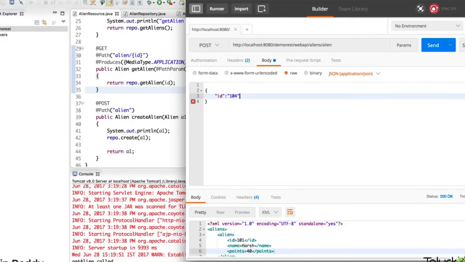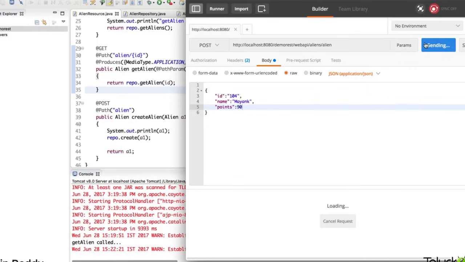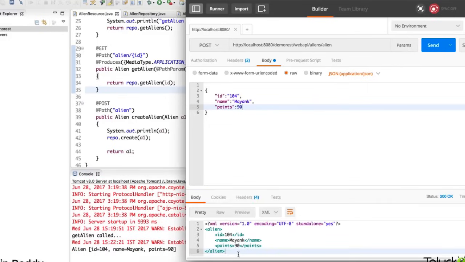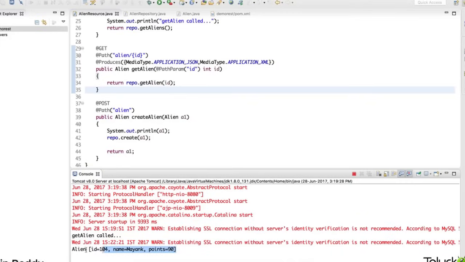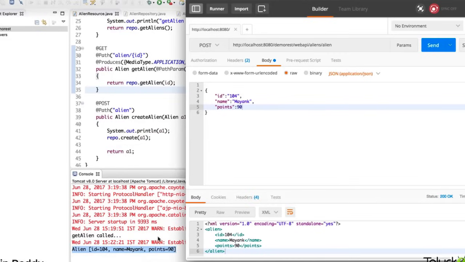Then, oh, I forgot to put a comma there. And the second thing I have to send is name. And let's say the name is Mayank, and we'll give a comma, and then we'll have a points here, and the points would be, let's say 90. So I want to send this data. Now at the moment I click on send, okay, so you can see it is getting stored. It is working, right? So that means you can send a request in JSON format or you can send a request in XML format.